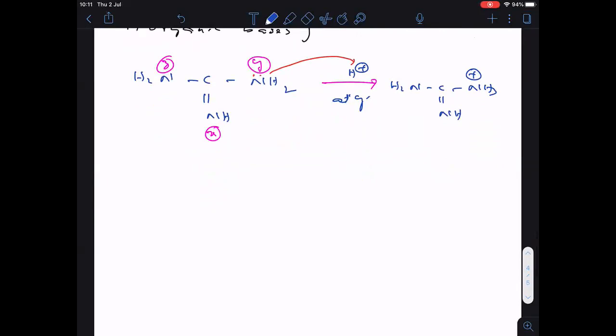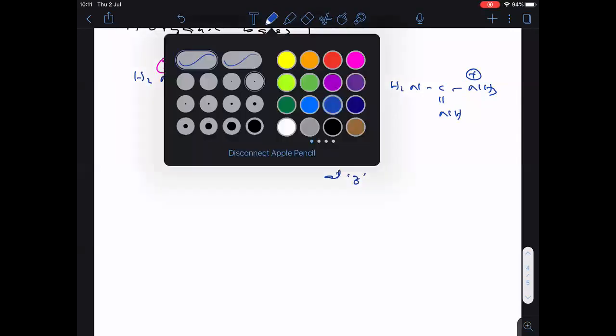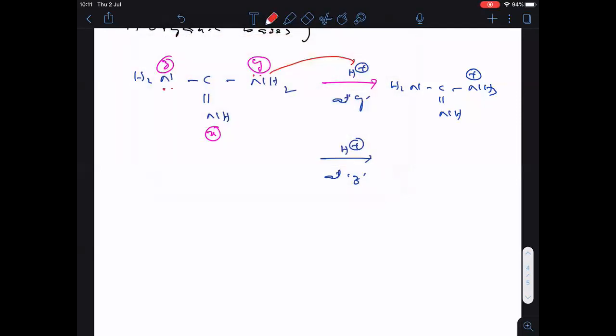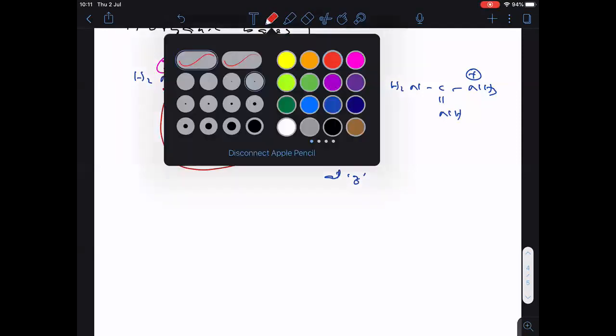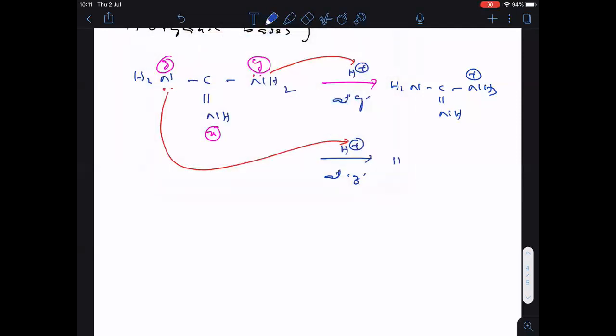Completed. Now let us do protonation at Z nitrogen. The lone pair on this Z nitrogen undergoes protonation. Then what is left over? Here you will get NH3 plus. Clear? NH3 plus C double bonded NH, NH2 you will get.